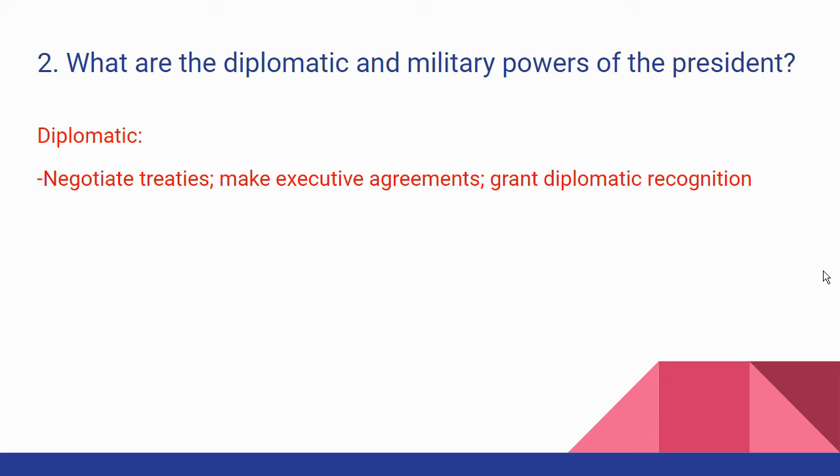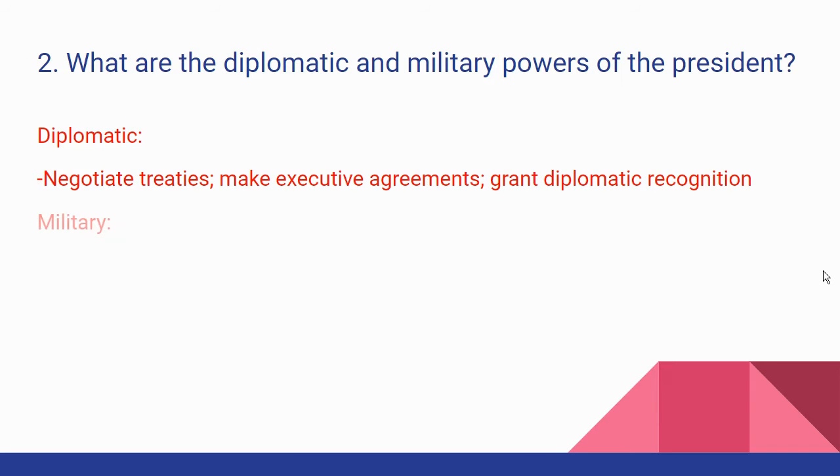And here's an example. In 1949, the communists in China overthrew the nationalist government of China. The nationalist government fled to Taiwan and set up the government there. And from 1949 until 1972, our country did not recognize the communist government in mainland China as a legitimate government. We recognized the nationalist government in Taiwan as a legitimate government. But in 1972, President Nixon granted recognition to mainland China. And the reason that's important to the Communist Party government in mainland China is that it opened up relations with us so that we could then trade with them and other things.